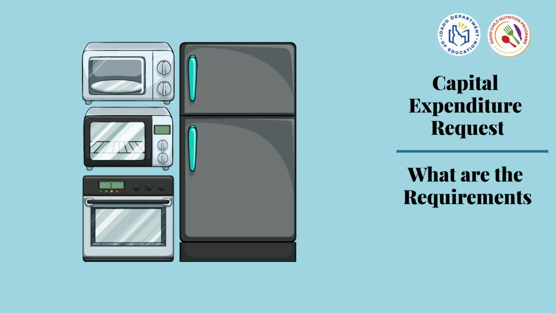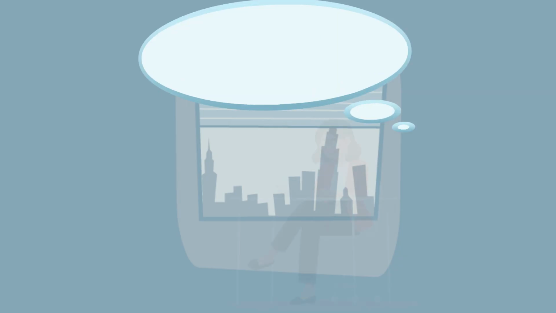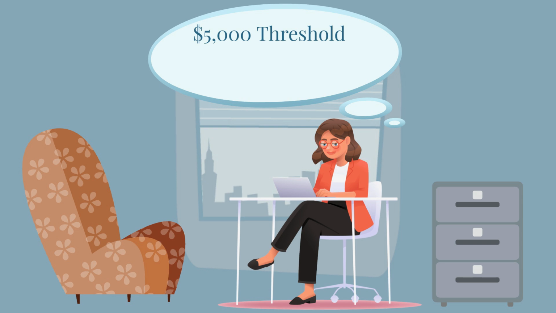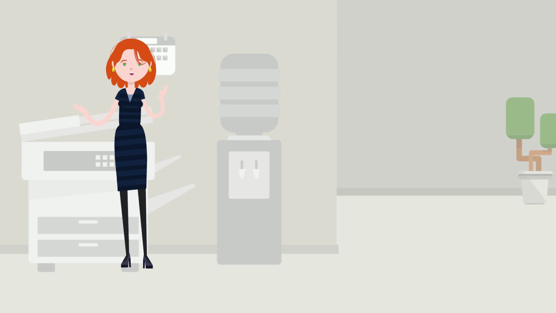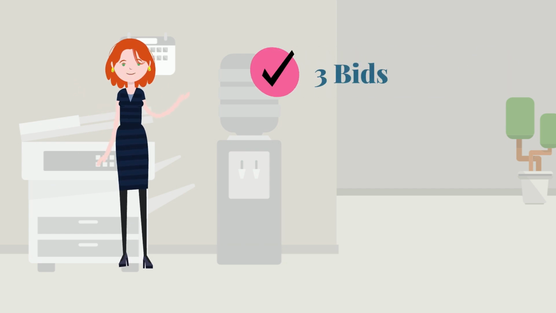Capital expenditure requests. What are the requirements? The capital expenditure threshold is $5,000. This would be for a single piece of equipment. When you are applying for the capital expenditure request, you need to make sure to get 3 bids.